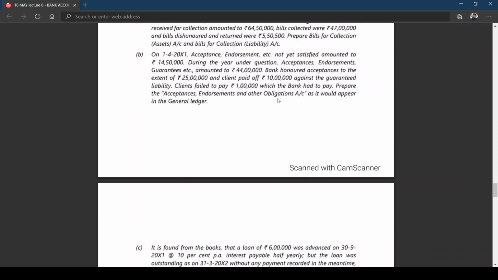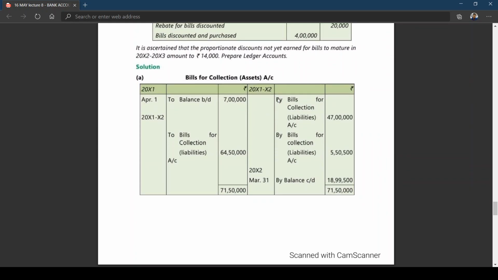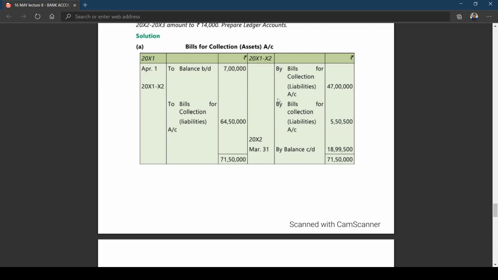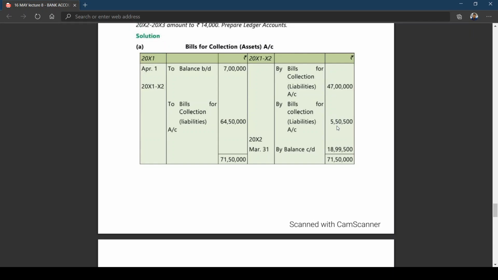You can see for yourself. Actually, in the example at the start, the liability is missing. I think here it has been mentioned. You follow this. This is the opening balance. This is bills for collection received during the year. And this is bills for collection collected. Bills for collection dishonored. Closing balance.